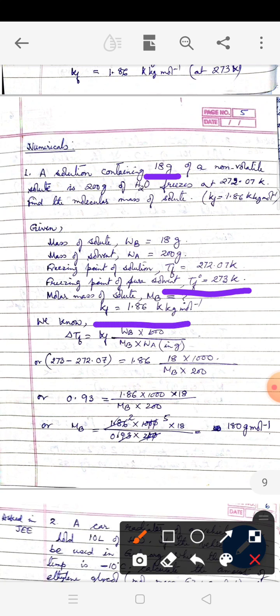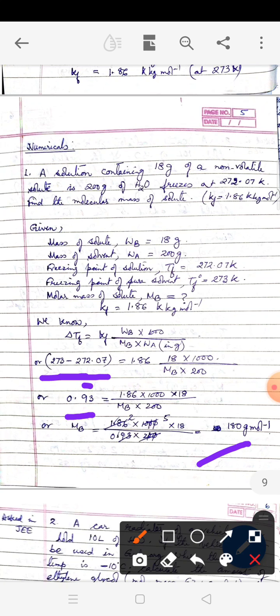Now Kf value is given fortunately in this particular question, but every time it may not be given. Now we apply the formula delta TF equal to Kf Wb by Mb into Wa into 1000. Putting all the values here, you get the molar mass Mb to be 180 gram per mole. So here it is already given in Kelvin scale, so no need to worry. And as I told you earlier also, whenever it is difference, keep the numerical value same, only change the unit, because difference in any unit remains the same.